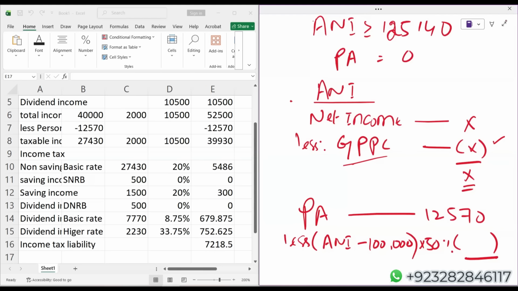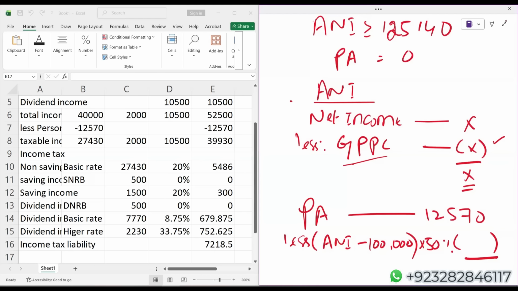Then the question is why students deduct gross PPC while calculating income tax liability. I believe there's only one reason. They swap the concept of gross PPC with the occupational pension contribution. If you are an employee and you are contributing in an occupational pension plan, that contribution will reduce your employment income. But even if you are an employee and you are contributing in a personal pension, that contribution will not reduce your income.